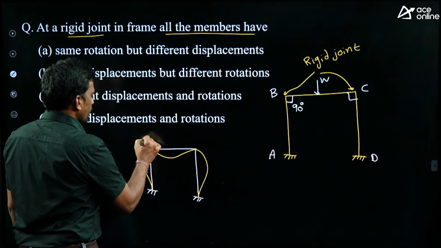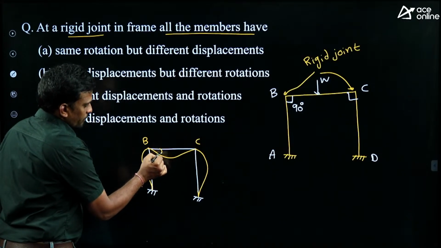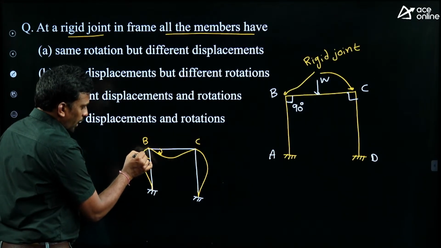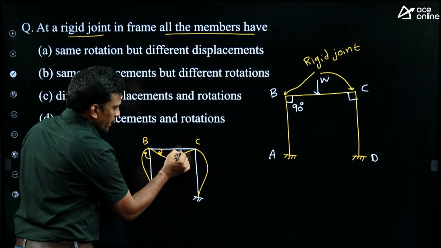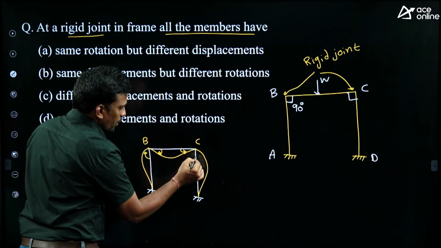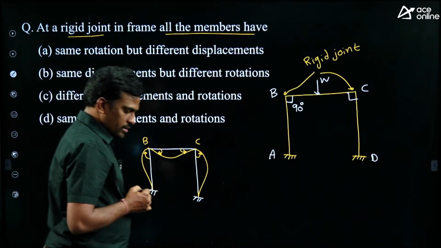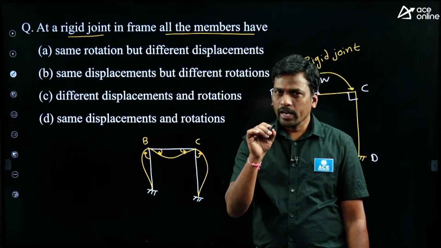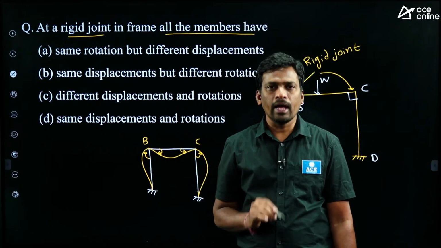Now this is the rigid joint B, rigid joint C. This rotation is clockwise, and this is also clockwise. Then here rotation is anti-clockwise, here also anti-clockwise. Students, at the rigid joint, rotation in all the members is always the same and in the same direction.